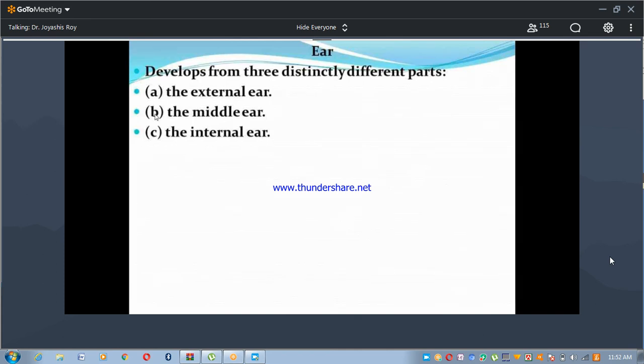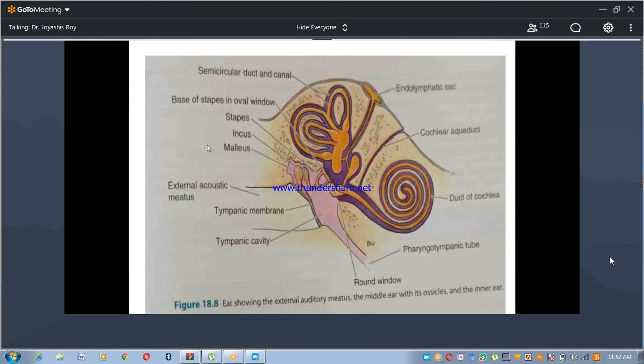Now the ear. It develops from three distinct parts: the external ear, middle ear, and the internal ear. Here we are showing this is the internal ear, this is the middle ear. This is the external acoustic meatus. These are the bones of the ear: the stapes, incus and malleus.